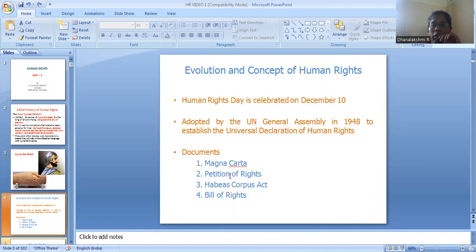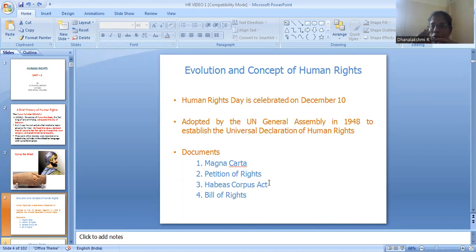When we talk about the evolution and concept of human rights, there are four main documents available: the Magna Carta, the Petition of Rights, the Habeas Corpus Act, and the Bill of Rights. As we know, Human Rights Day is celebrated on 10th December, because in 1948 the United Nations adopted the UDHR, the Universal Declaration of Human Rights. That's why this day is celebrated as Human Rights Day. We'll discuss these documents now.